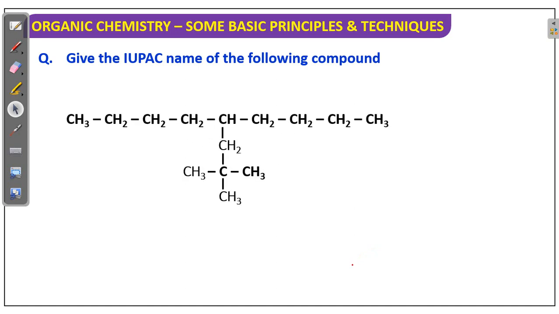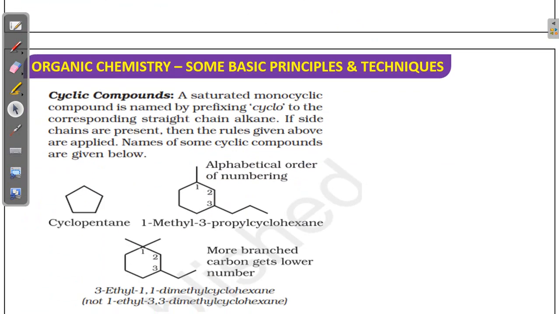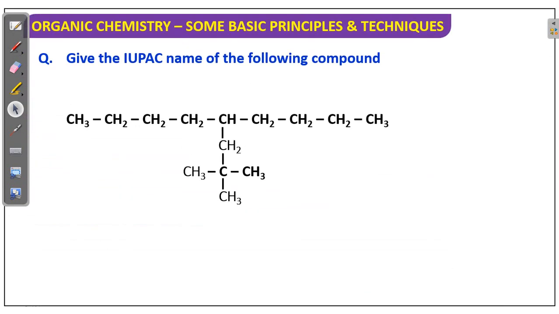Give the IUPAC name of the following compound. Yes, anyone? Try it. What is the long chain? 1 2 3, 4 5 6 7 8 9. So 9, we have to select the long chain. So obviously numbering is done. Again one more choice, 1 2 3 4 5. So left to right, right to left, both are same.